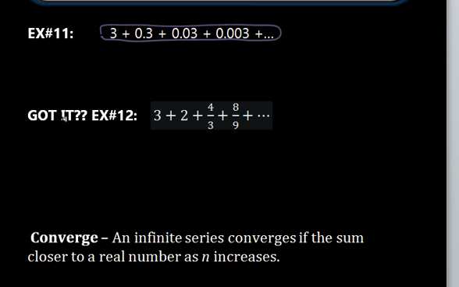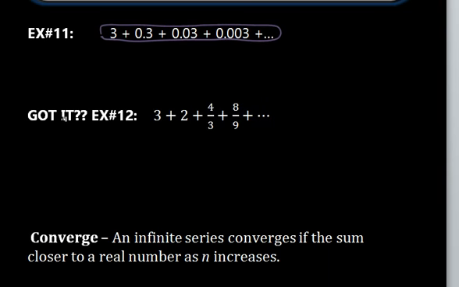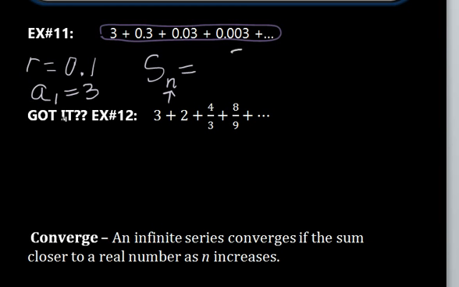So looking at the first example that we opened up the geometric series video with, we have the sequence where we already know that r is equal to 0.1. So we want to find that common ratio if you hadn't found it yet. And the first term is equal to 3. So finding the sum of our infinite series here, n is not defined, it's just going on and on forever. We have our first term, which is 3, and we divide that by 1 minus 0.1. Now this equals 3.3 repeating.